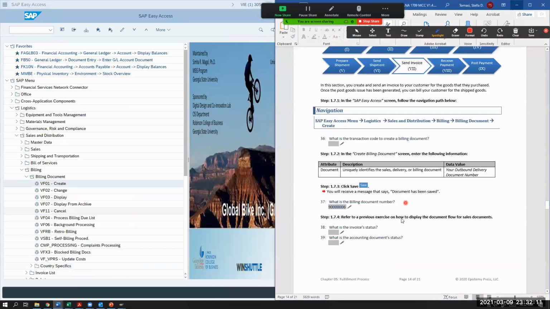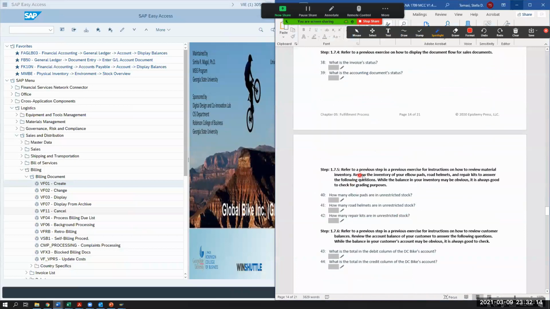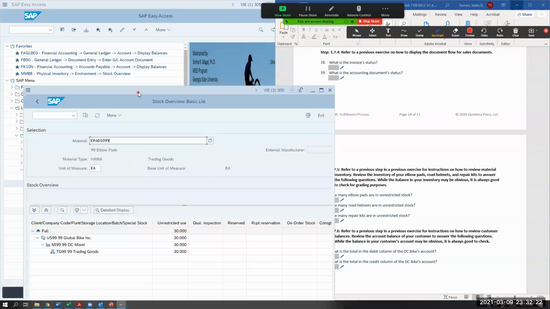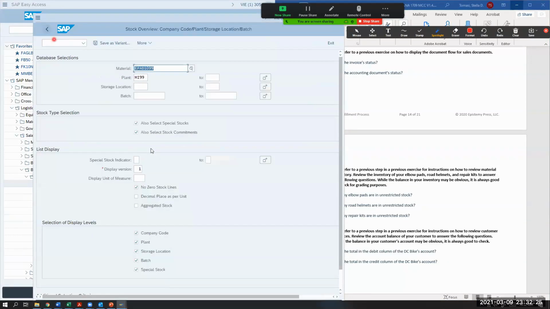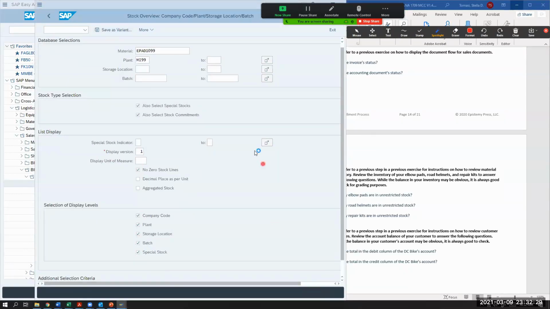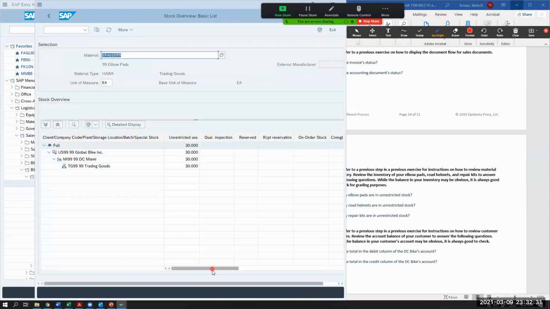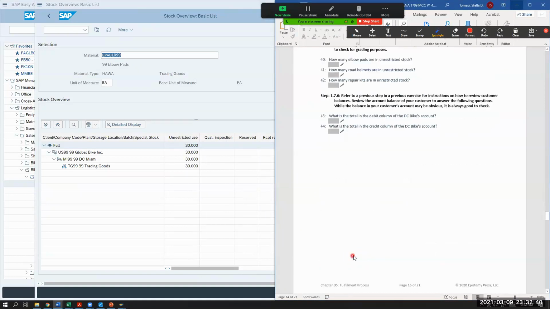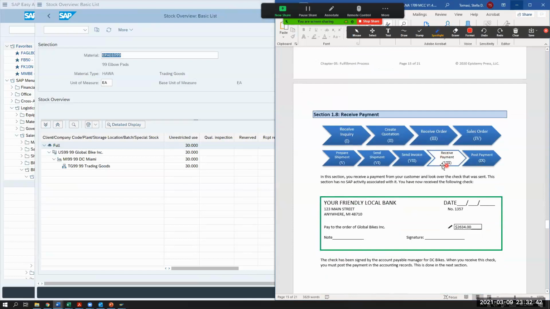All right, so now let's refer back to the previous step on how to review the inventory. So if I go back to the inventory, my stock inventory, that's still going to be, right, 30 because I already shipped it out, so it's still 30. There's nothing going on with my inventory. Now it's 30, that hasn't moved, but now we have some information for 43 and 44. So now they're going to receive payment.